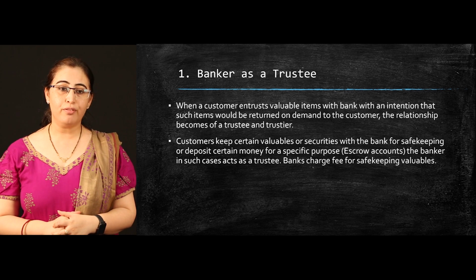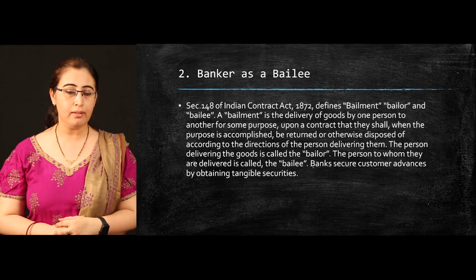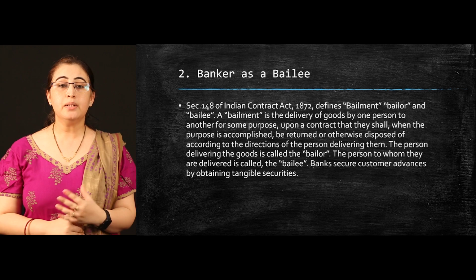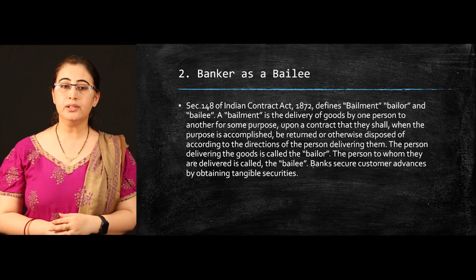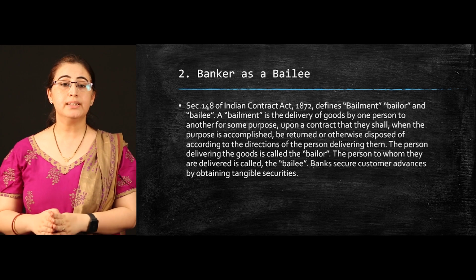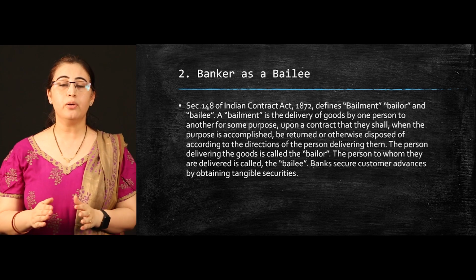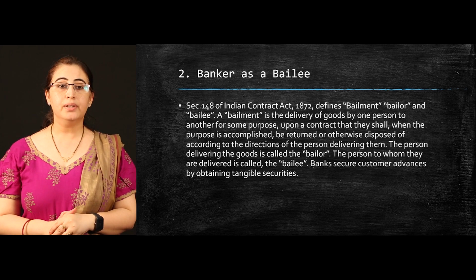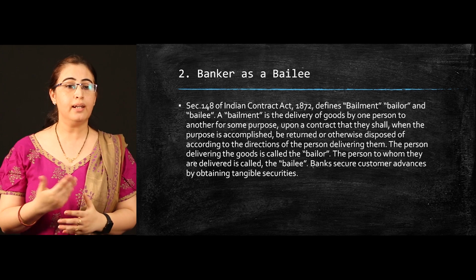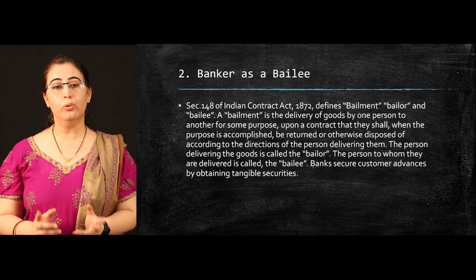Now the second type of relationship is that of a bailee. Section 148 of the Indian Contract Act 1872 defines bailment, bailor and bailee. It is the delivery of goods by one person to another for a particular purpose upon a contract that when the purpose is completed, the goods are either returned or otherwise disposed of according to the standing instruction. The person delivering the goods is called the bailor and the person to whom they are delivered is called the bailee, and banks secure customer advances in this whole process.